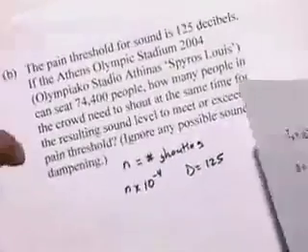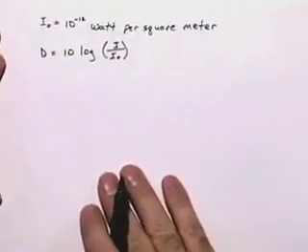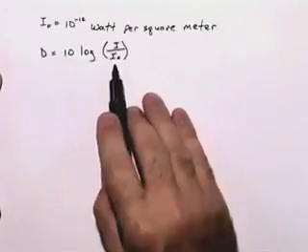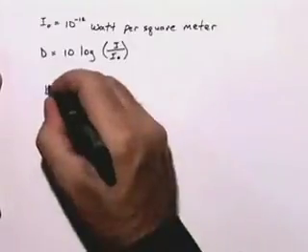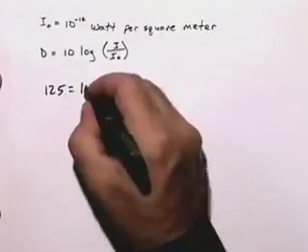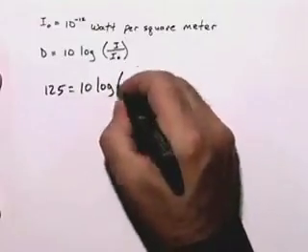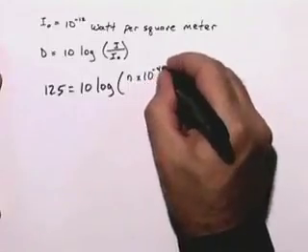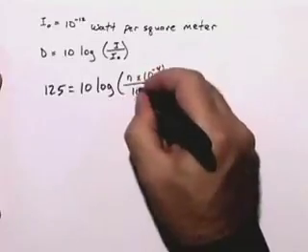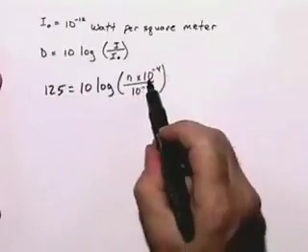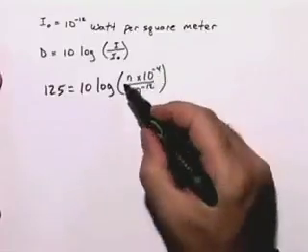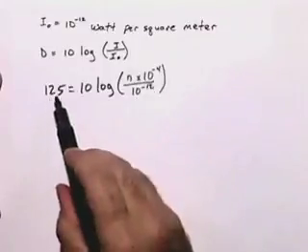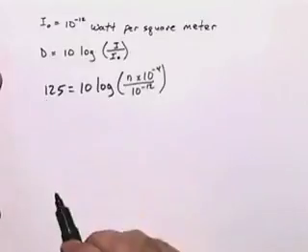If we go back to our equation for D, which was 10 log base 10 of I over I sub 0, we end up with 125 equals 10 times log base 10 of N times 10 to the negative 4 over 10 to the negative 12. Where N times 10 to the negative 4 was the intensity for N people shouting, 10 to the negative 12 was our constant, and we were letting the pain threshold be 125 decibels.